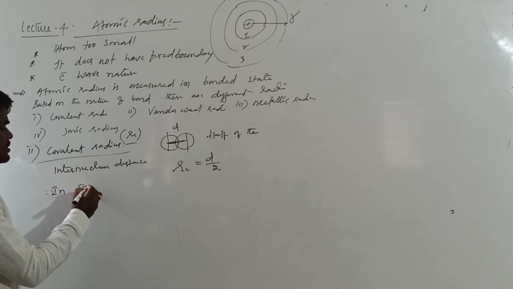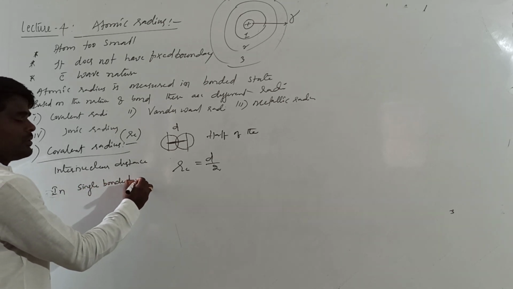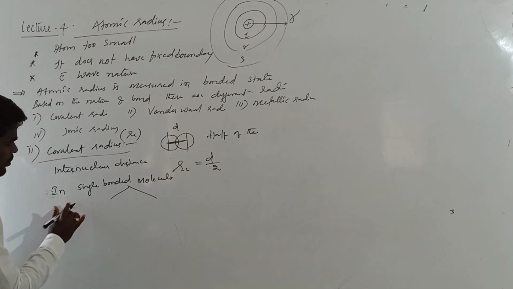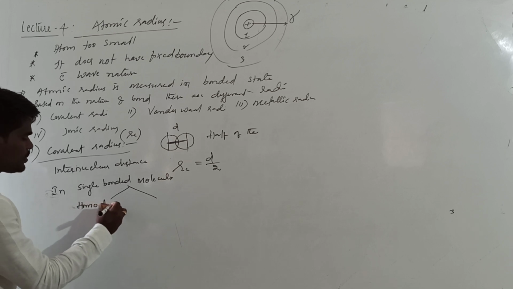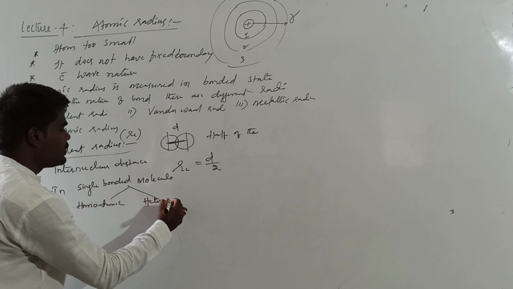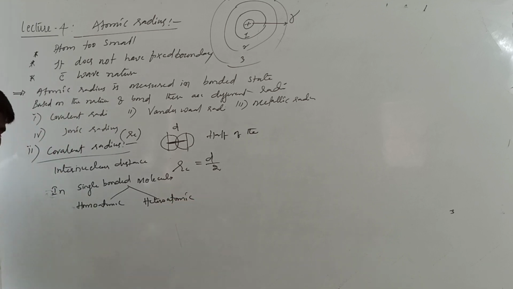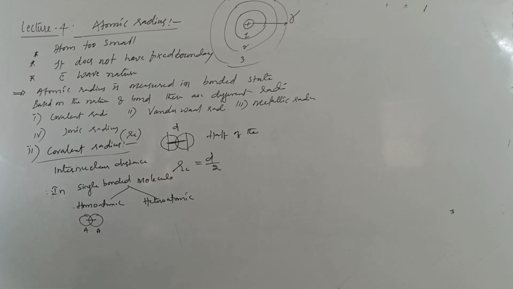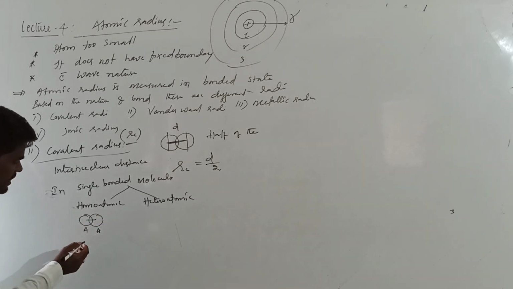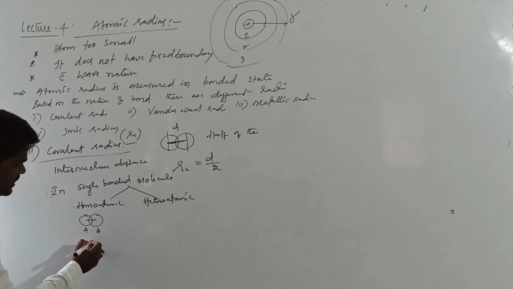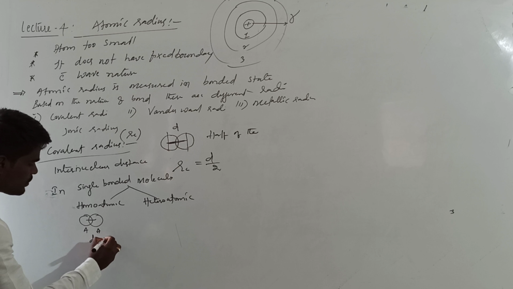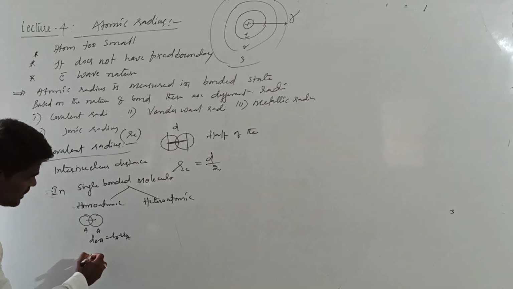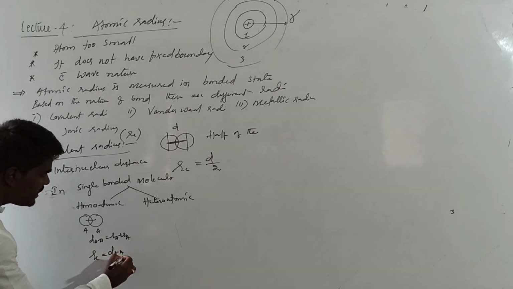If you are talking about single bonded molecules, there can be two types of single bonded molecules: homoatomic and heteroatomic. What is meant by homoatomic? Molecules formed by the same type of elements are called homoatomic. In this case, the distance will be equal to RA plus RA, right? So the radius RC will be dA by 2.